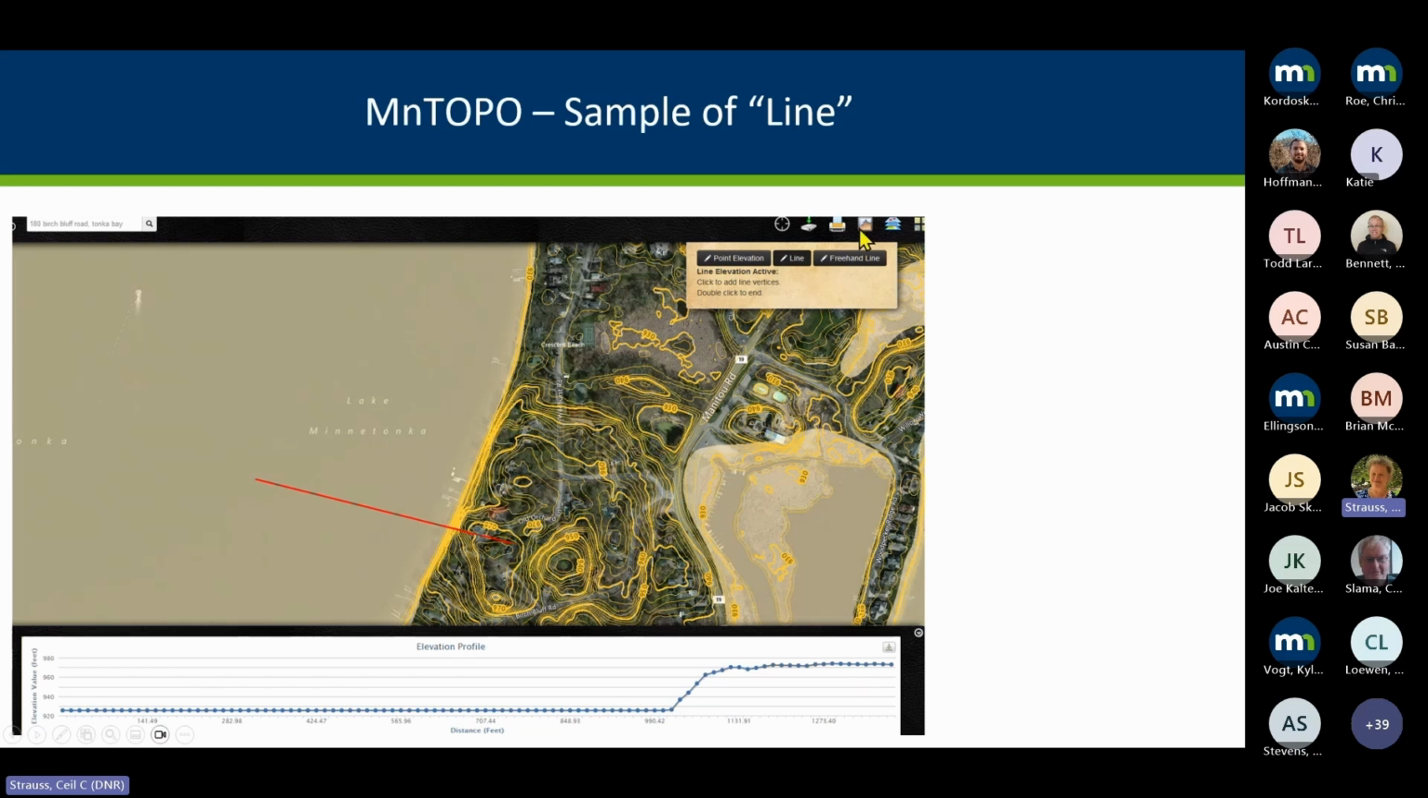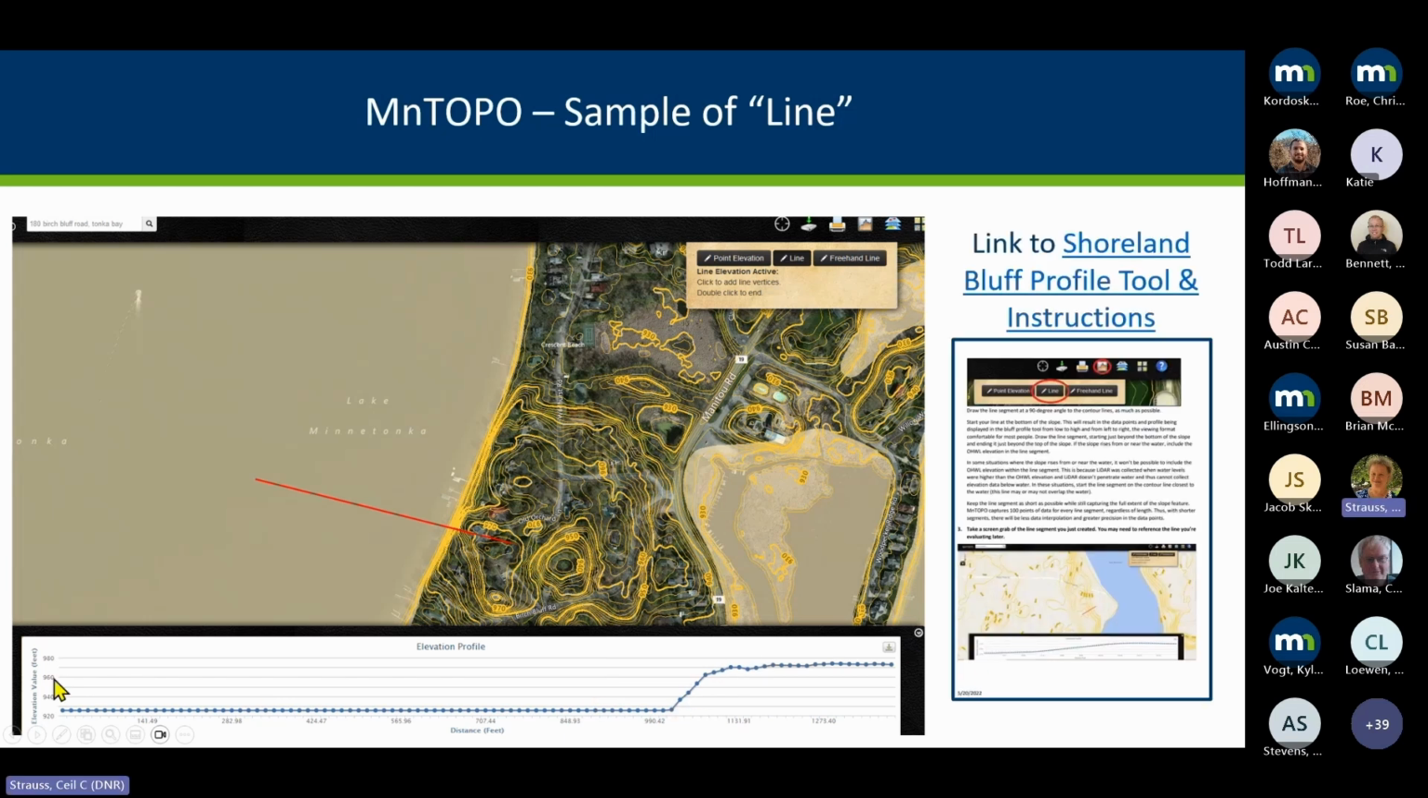And here's an example where I again looked at that graph icon, got this box, and then I chose the line option. I clicked here on the lake and then went up here because I wanted to get an idea of how steep this bank is. And it did that on the fly. If you hover on these points, it'll go from 0 to however many feet away you are. It'll show you your distance from your starting point, and it'll show you the elevation as you hover on these.